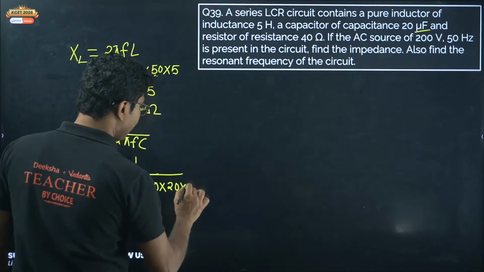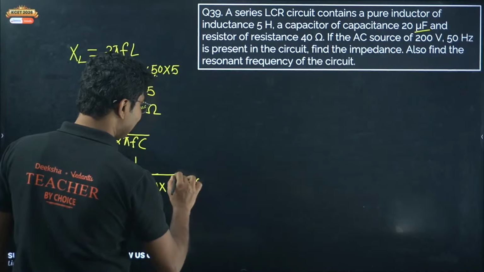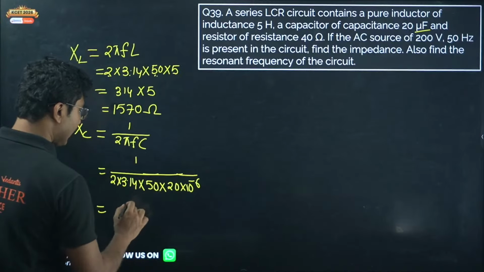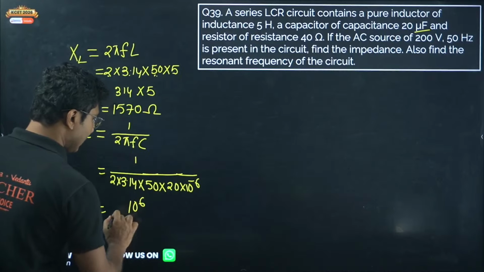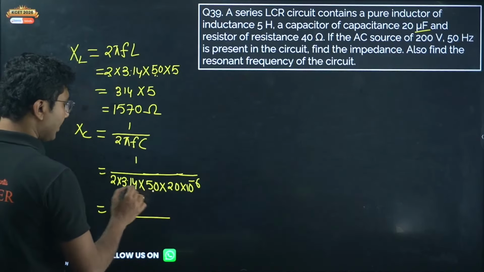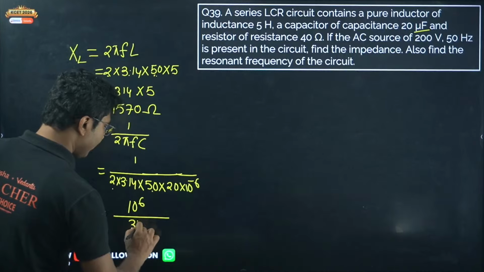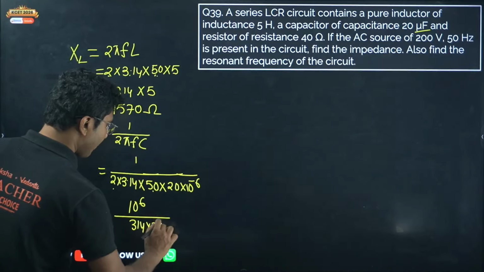Micro means 10 to the power of minus 6, which is in the division, so you have to take that to the top part. So you get 10 to the power of 6 divided by 100 into 3.14 into 20.